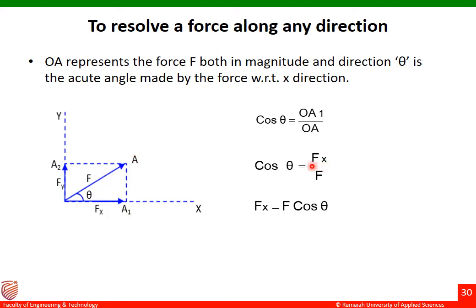OA1 is taken as Fx and then OA is taken as F. So Fx can be found out with the help of the formula, that is Fx equal to F cos theta. What is Fx? It is the x component of the force F, and then F is the applied force, and then cos theta, cosine of the angle made by the force with respect to the x direction.